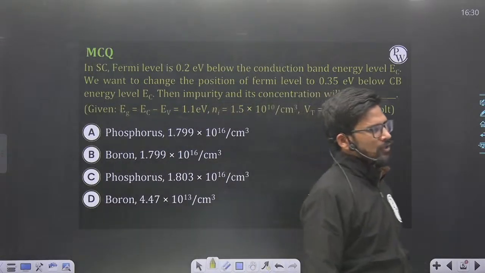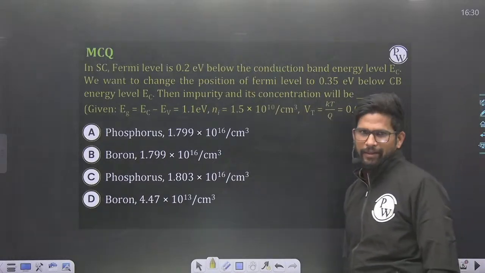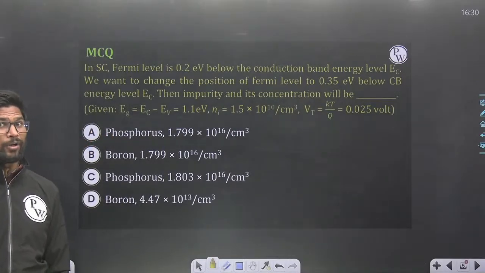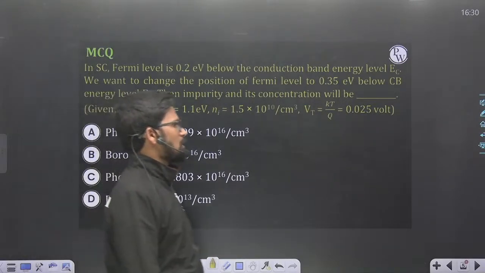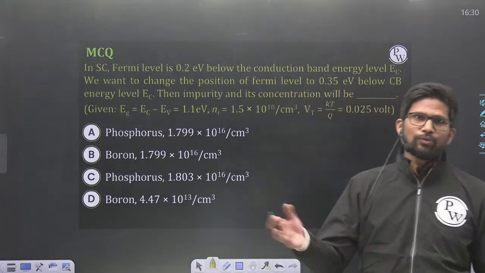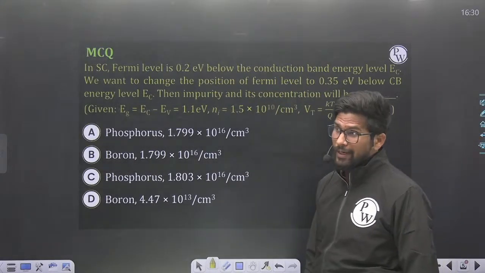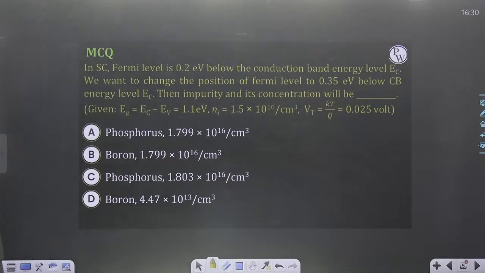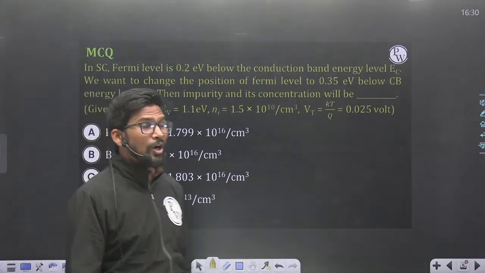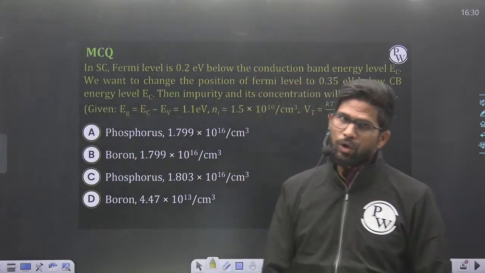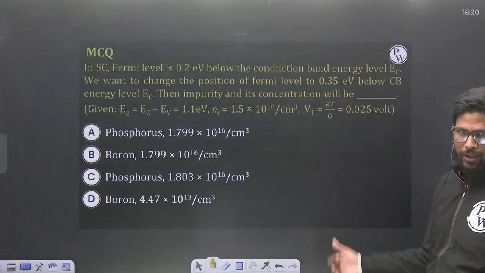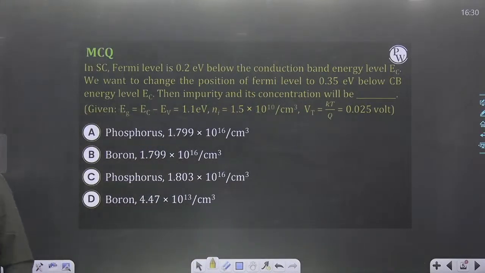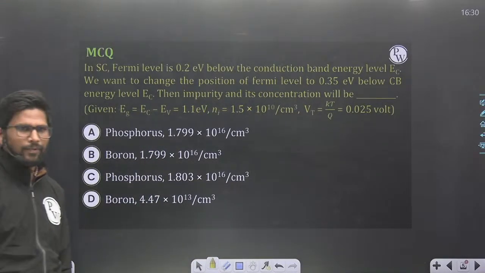So approximations, you should remember when they are valid. If you are remembering any approximate formula, then always remember when that approximation is valid. If the approximation is valid, you can use that formula. If the approximation is not valid, you cannot use that formula. So if you are solving that question by that approximate formula and the approximation is not valid, you will always get the wrong answer. Okay, so try to solve this question, and then we'll learn something out of this question. Try to solve it.